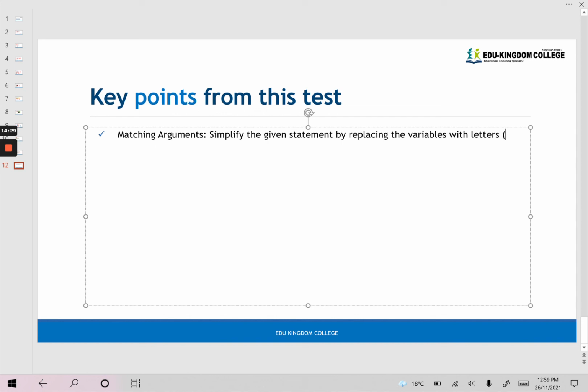So by variables, I'm saying like people's names, activities that they're doing, objects, and so on. Those things that are in between. This will leave you with a clear skeleton, or a clear structure that you can compare with the answer options.